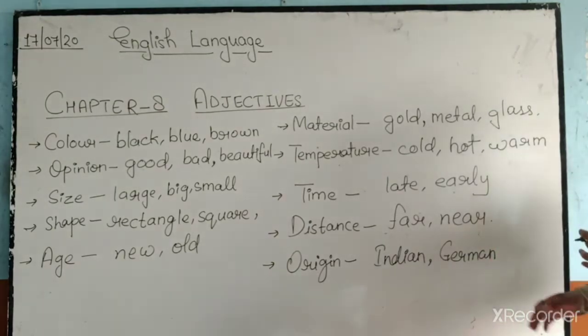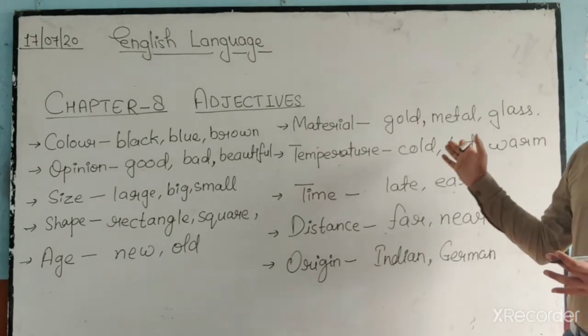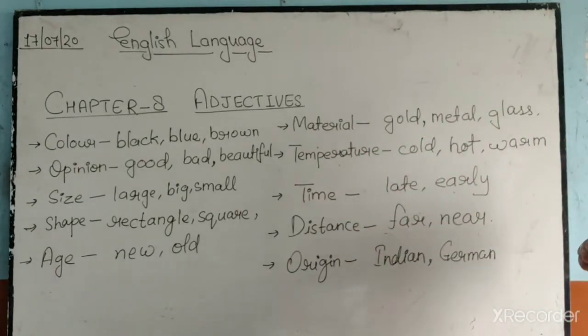Like this we can describe a noun or a pronoun through color, opinion, size, shape, age, material, temperature, time, distance, and origin.